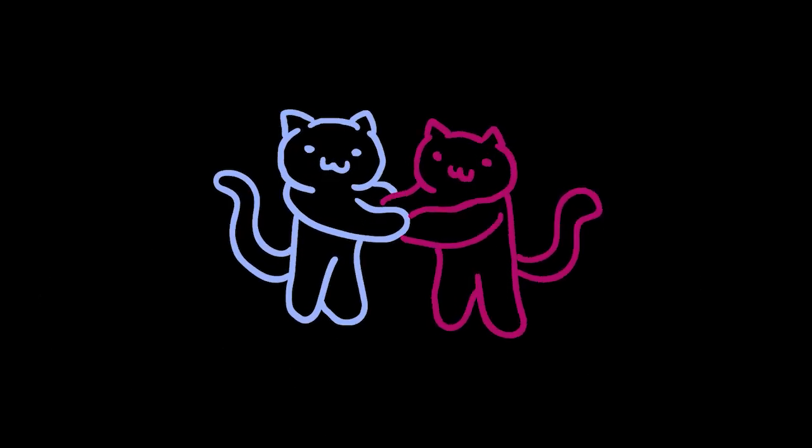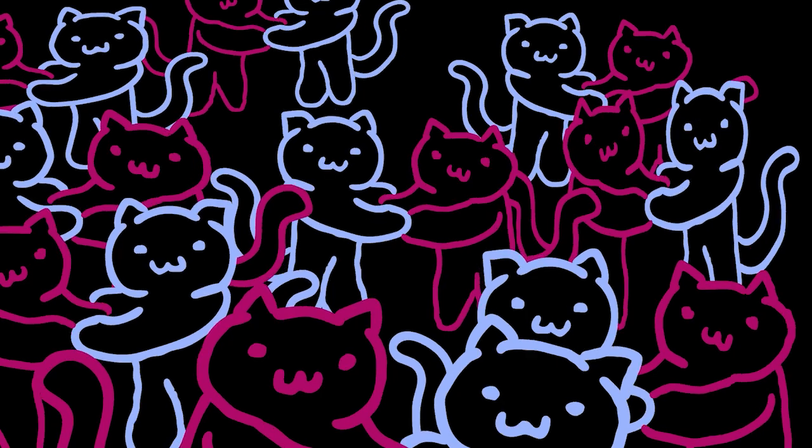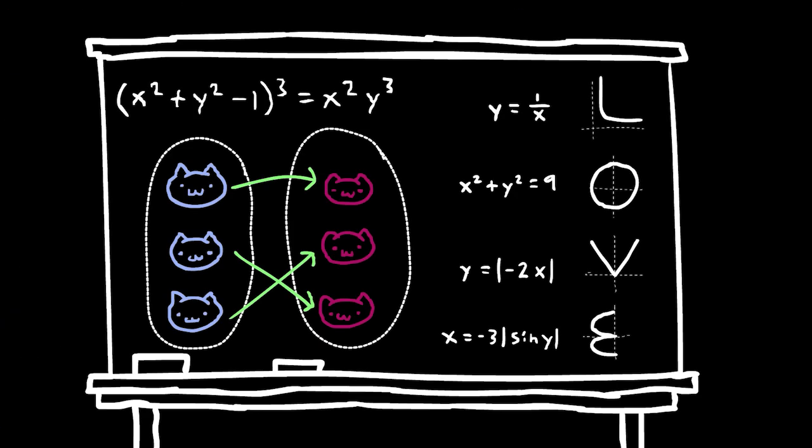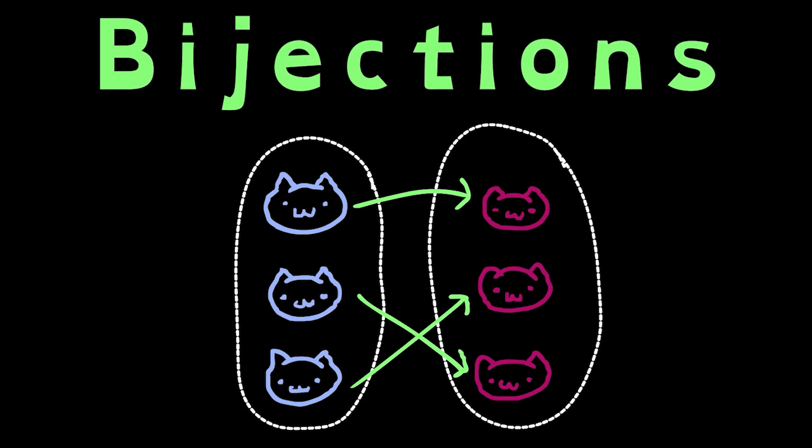What if love was infinite? What if there was always the perfect match for everyone, no matter how many people exist? Today we're going to explore how mathematicians think about infinite matchings using bijections through the lens of dating, marriage, and hookups.